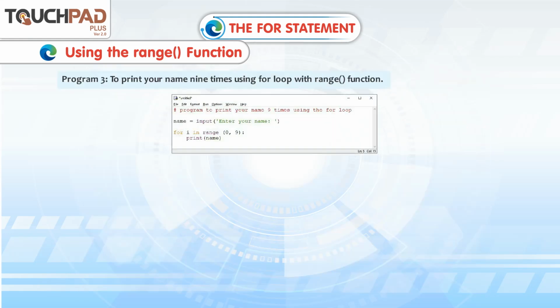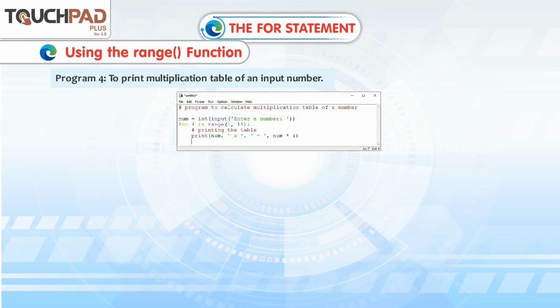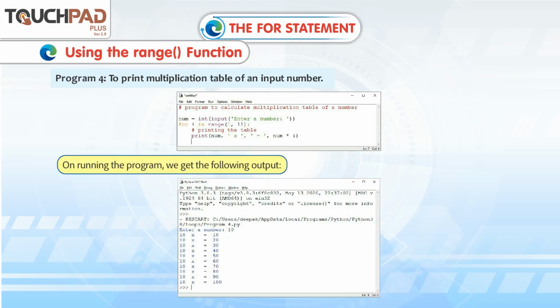Program 3 to print your name 9 times using for loop with range function. On running the above program, we get the following output. Program 4 to print multiplication table of an input number. On running the program, we get the following output.